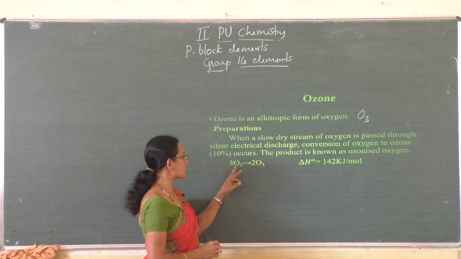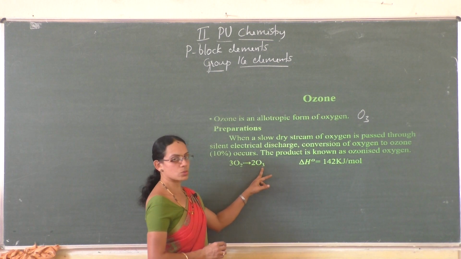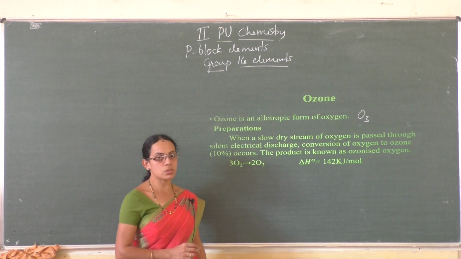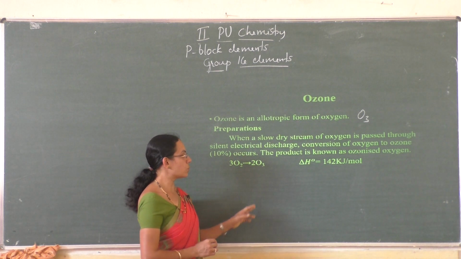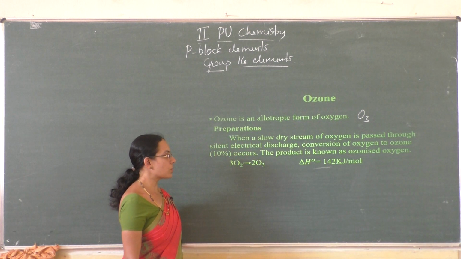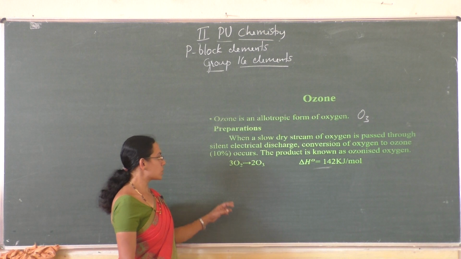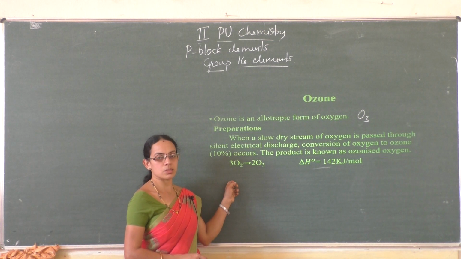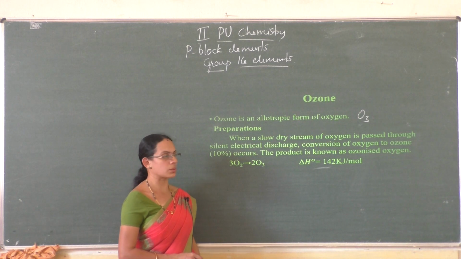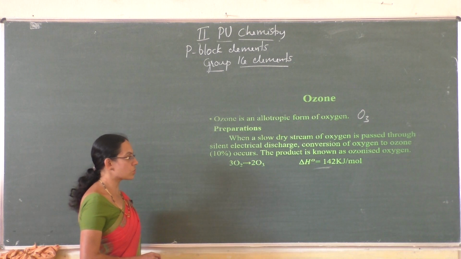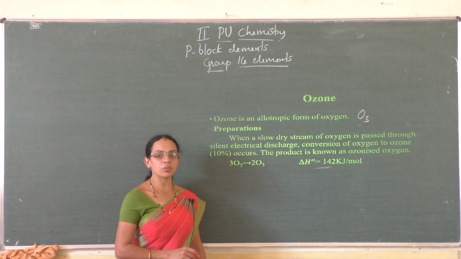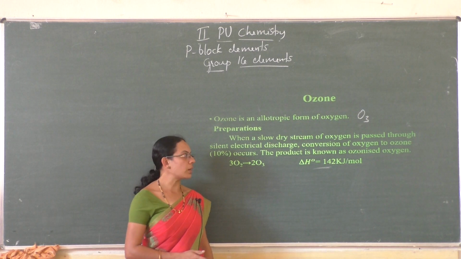So we can write the equation for the conversion of oxygen to ozone. By passing slow or silent electrical discharge through dry oxygen, we can convert oxygen into ozone. And here the reaction is endothermic with the absorption of 142 kilojoules per mole. So it is necessary to maintain silent electrical discharge because the increase in heat may turn the reaction in the backward direction, right? So this is the production of ozonized oxygen. If you require an ozone concentration greater than 10%, we have to use another instrument called a battery of ozonizer.